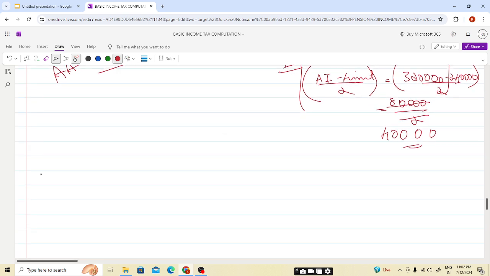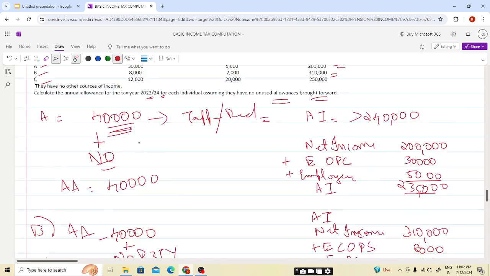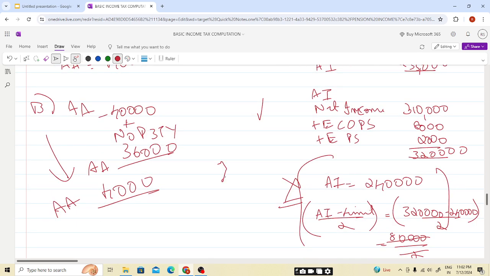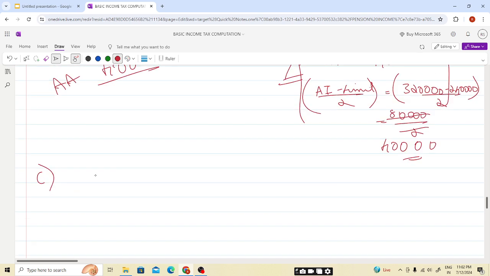Now further moving to C. So for C, as our income is over 200,000, we need to see whether our annual allowance will get reduced or not. So the contribution by the employee is 12,000 and by the employer 20,000. So now, 250, as it exceeds, the annual allowance available for C is 40,000. As our income is more than 200,000, we need to see whether our annual allowance will get reduced or not.